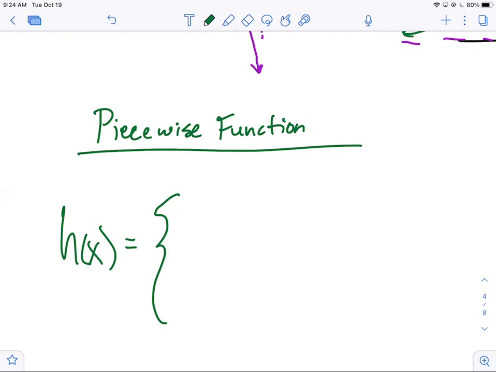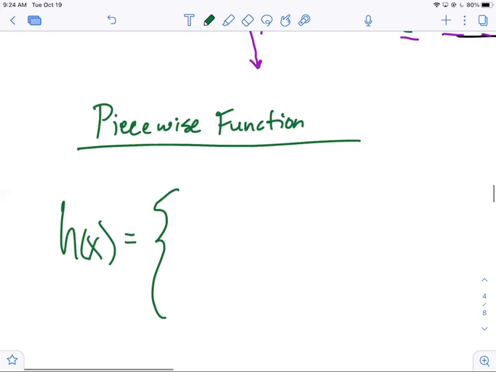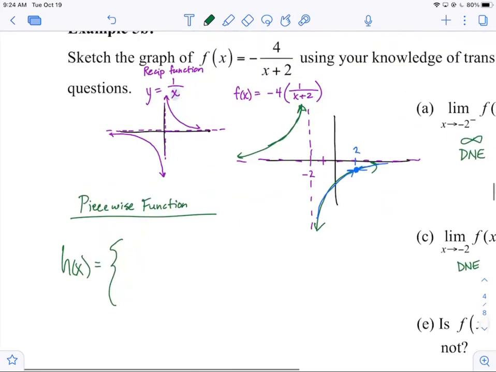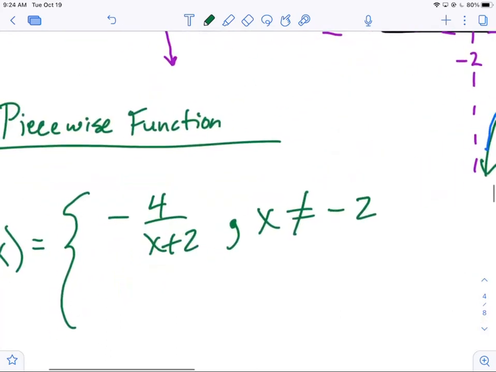Or if you think of like the Greek centaur, right? It's part horse and part man, and it changes right there at the torso. So it's a hybrid, right? So as long as we still pass the vertical line test, as long as for each x there's no more than one output, we can define the equation to be whatever we want. So what if I defined it to be my original function, -4/(x+2), everywhere except at -2, okay? So that's what that means.